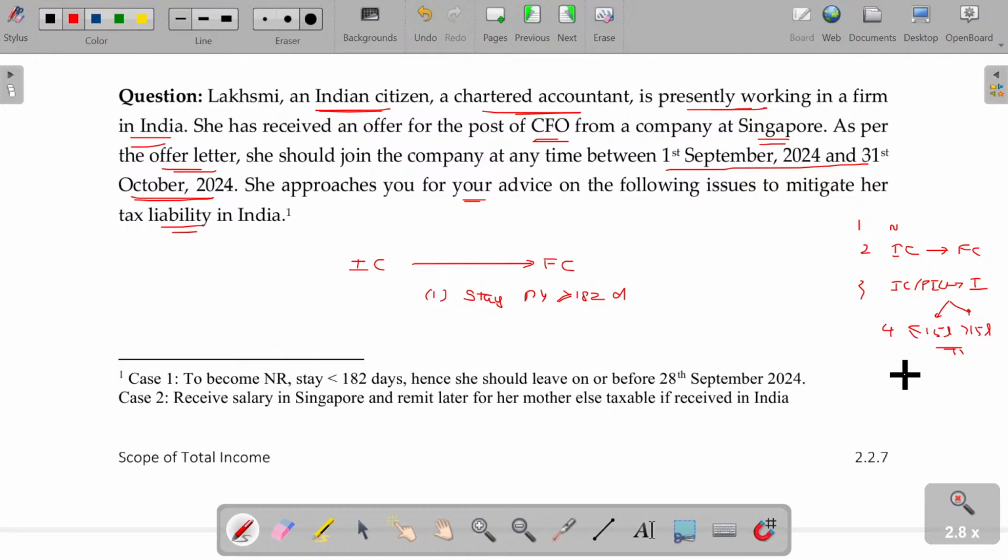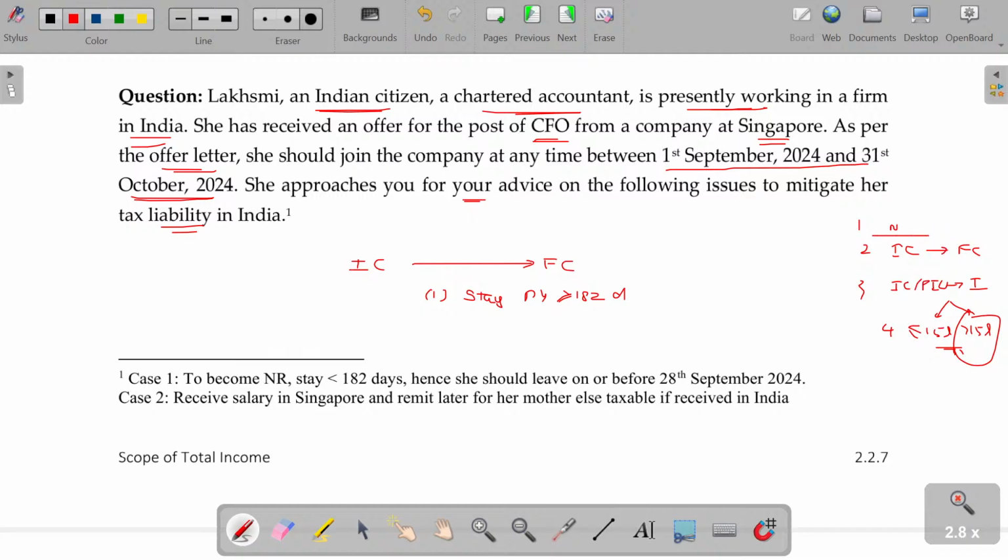One more thing: irrespective of stay, where total income other than foreign income exceeds 15 lakhs, and such income is not taxable in his country because of some bilateral agreement or other reason, then he is also considered as deemed to be a resident in India.